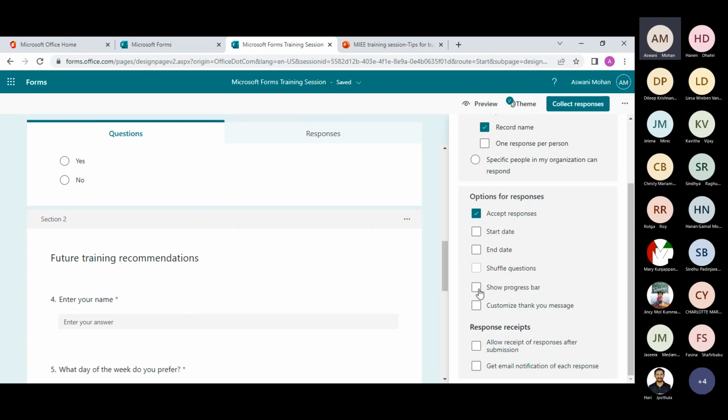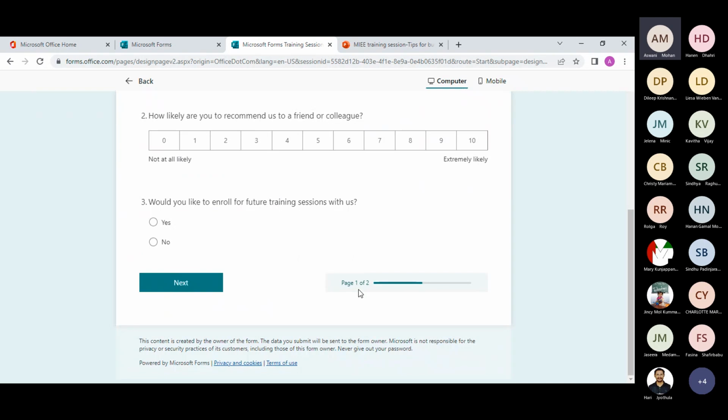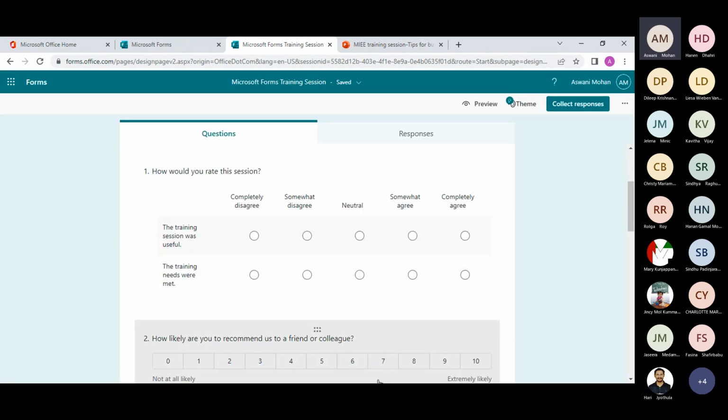So I check the show progress bar option here, and I go to preview. The progress bar will show, every time you click on the question, how many pages remain. Let's say I have created 2 sections, which means 2 pages. So it will show the progress, which is allowed only if you use sections. One thing that you should keep in mind is you cannot shuffle questions if you use sections, and you can only show the progress bar if you use the section option. Otherwise, the progress bar will not be shown.